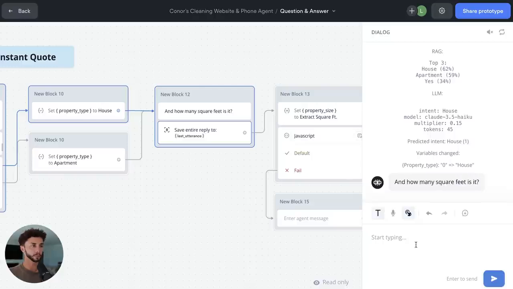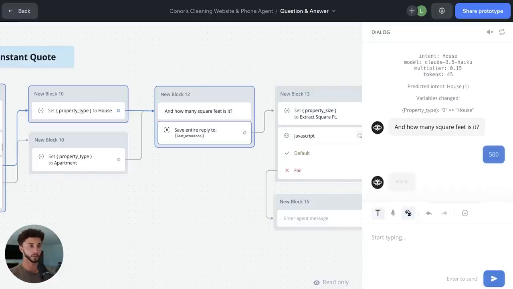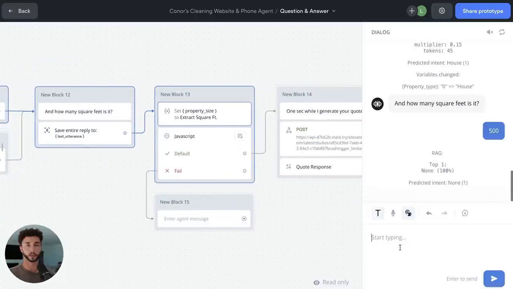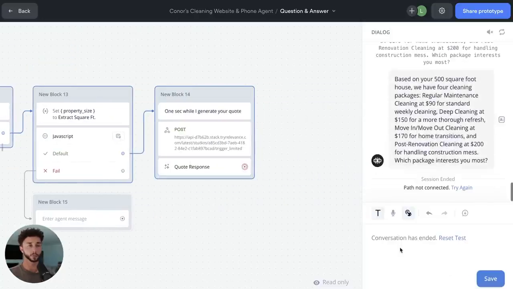How many square feet is it? 500. I don't know. Is that big? That sounds very small to me. I don't know, 500. I have no clue about the sizes of houses, if 500 is normal or not.